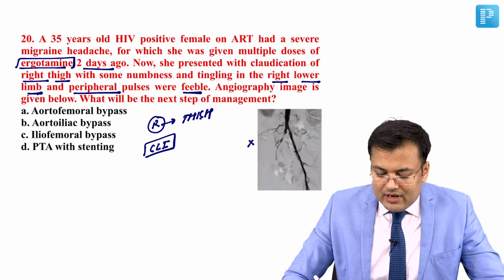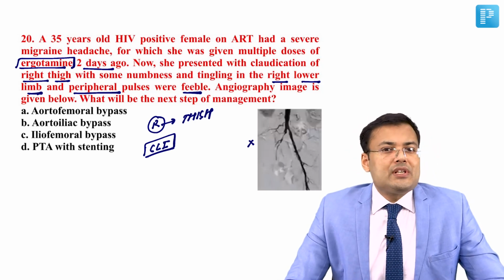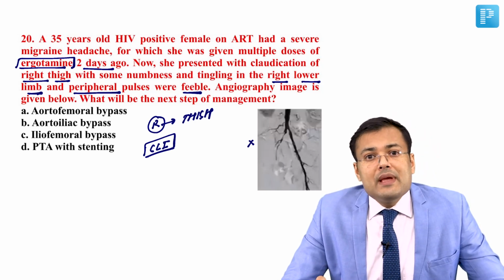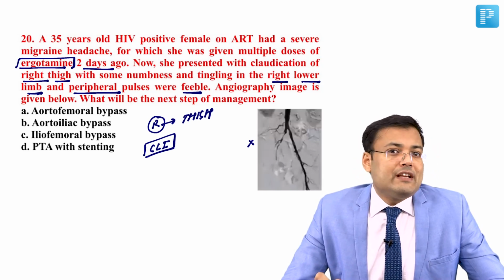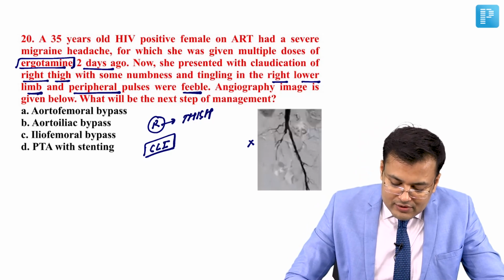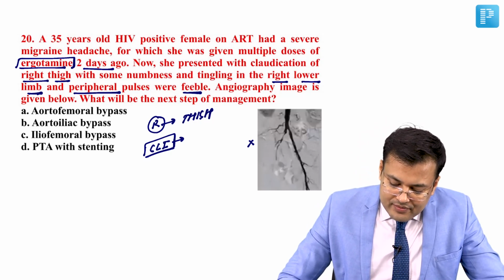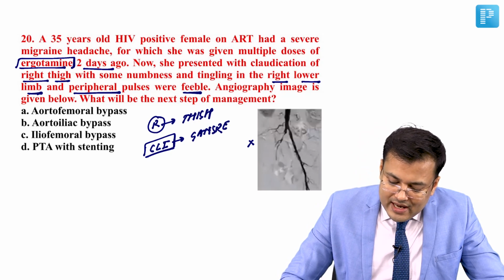It doesn't matter whether the angiography image is given or not. In critical limb ischemia, urgent intervention should be performed to save the ischemic limb. Otherwise it can lead to gangrene.